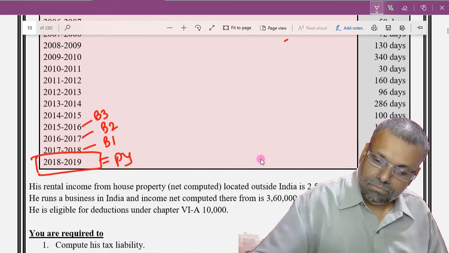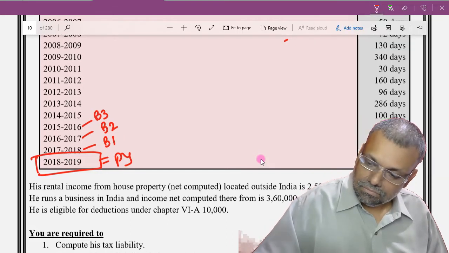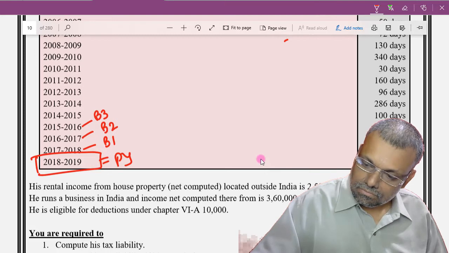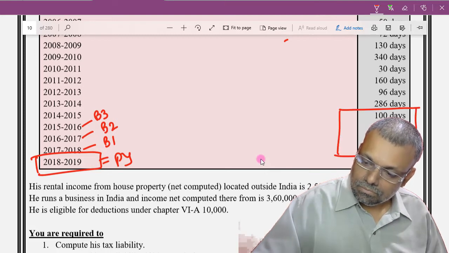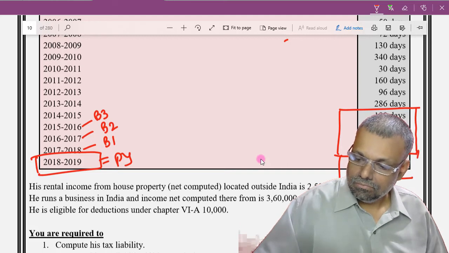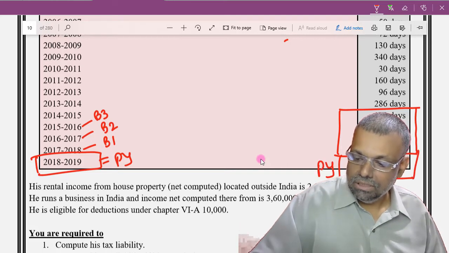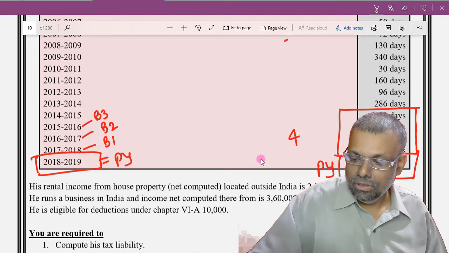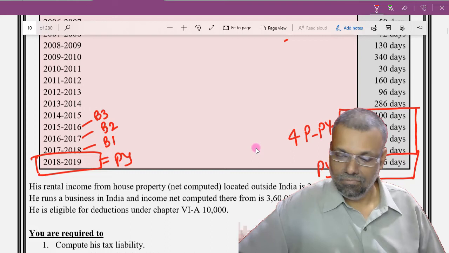See, this is your previous year. This is your 4 years preceding the previous year.